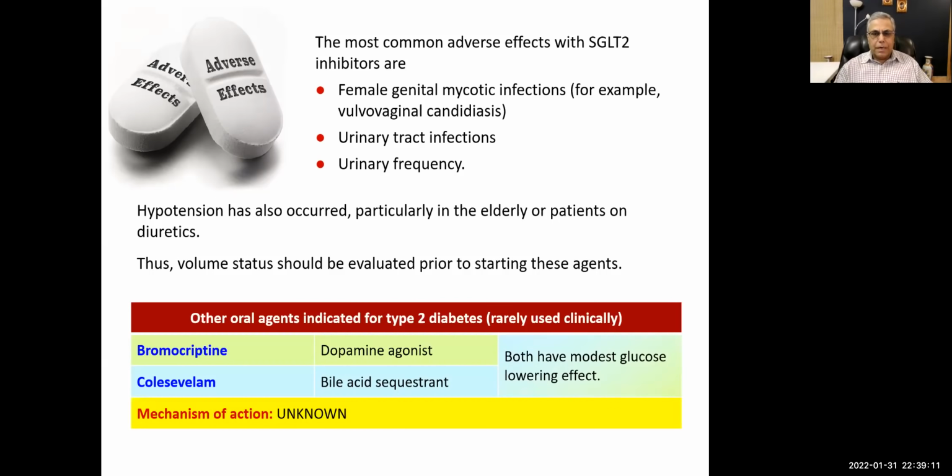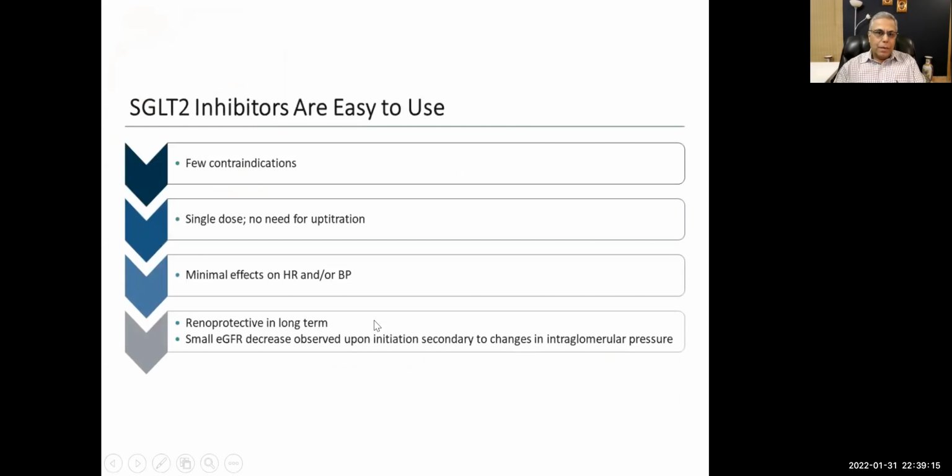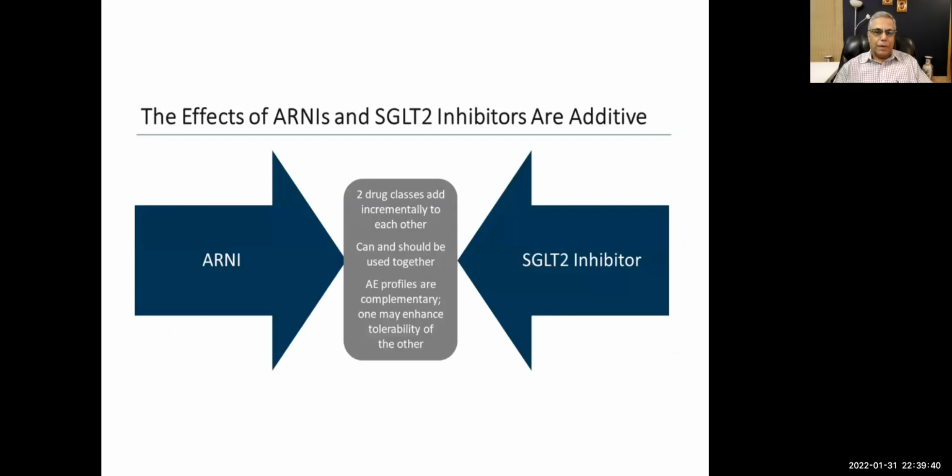And because this slide is from a diabetes lecture, I've given some other drugs as well. Right. So they are easy to use. They have fewer contraindications. We give a single dose, with minimal effect on heart rate or blood pressure. They are renoprotective, and there is a small decrease in estimated GFR, but their benefits far outweigh these small harmful effects, right?